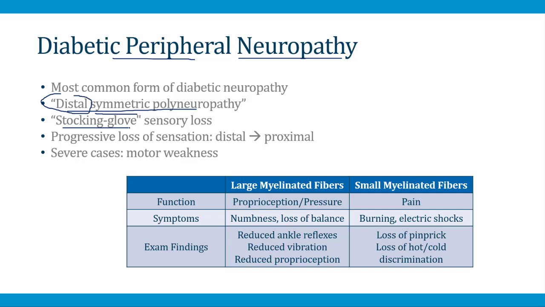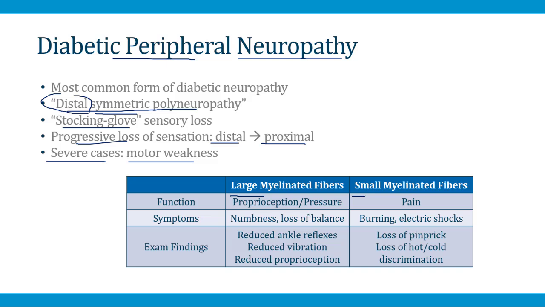This means loss of sensation in the areas that would be covered by stockings or gloves, like the hands or the feet. The sensory loss is usually progressive. It begins distally, for example, in the feet, and then spreads proximally over time, eventually involving the entire leg. And although peripheral neuropathy is usually a sensory neuropathy with loss of sensation, in severe cases it can lead to motor weakness.